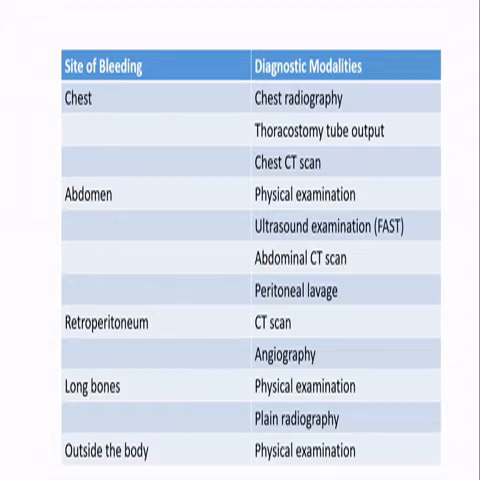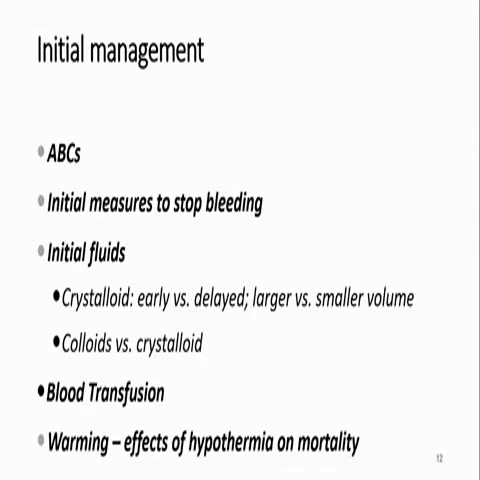Retroperitoneal injuries can be diagnosed with the help of CT scan and angiography, while long bone injuries can be diagnosed with the help of physical examination and plain radiography. Coming to the initial management, ABC is the protocol which all of us should follow in any kind of resuscitation efforts. The first measures to stop the bleeding should be taken. Initial fluids in the form of crystalloid should be given.